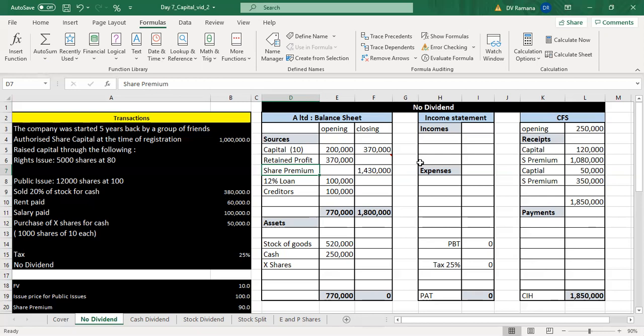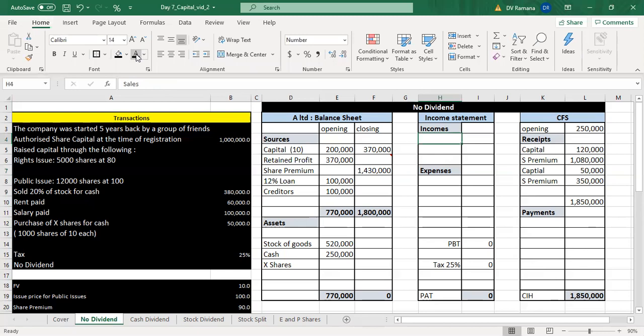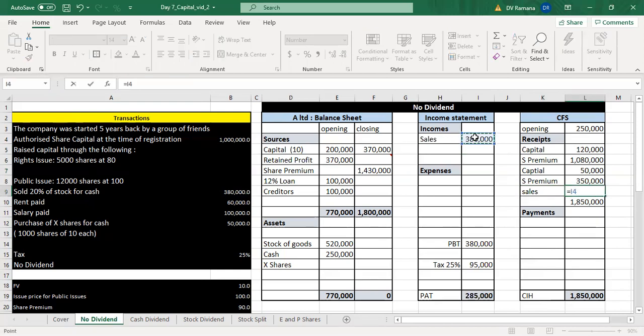Now, the sold stock, so there is a sale here. The company sold 20% of the stock for 380, and the sales is for cash, so therefore cash increases. And because of the matching principle, there has to be cost of goods sold, and the cost of goods sold is 20% of the stock available.